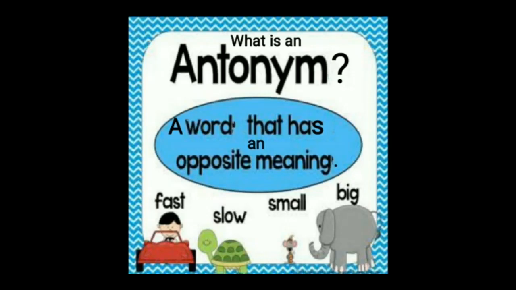So fast is an opposite of slow. A turtle is shown. Turtle walks slowly, so it is written slow. Slow is opposite of fast, or fast is opposite of slow. Then to show you the size, small and big. Small is opposite of big, whereas big is also an opposite of small. So antonym means opposite.